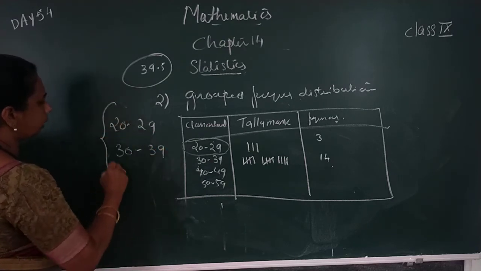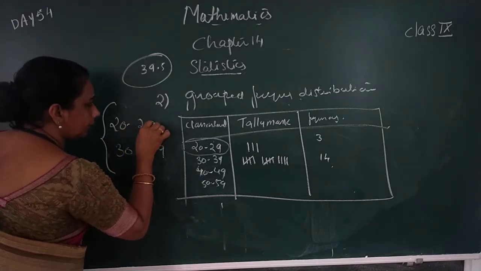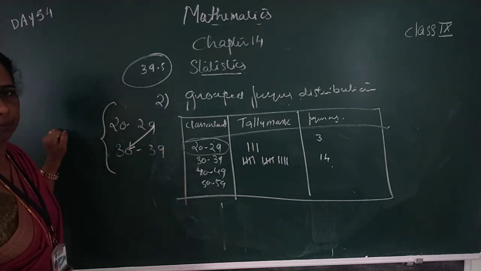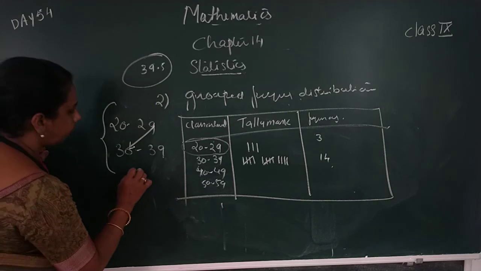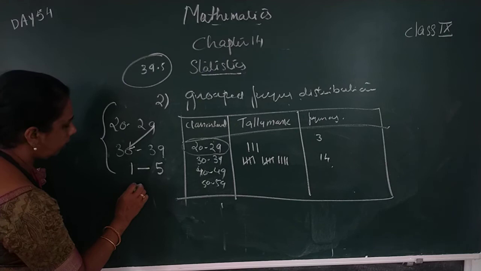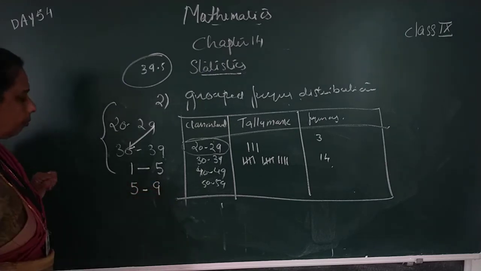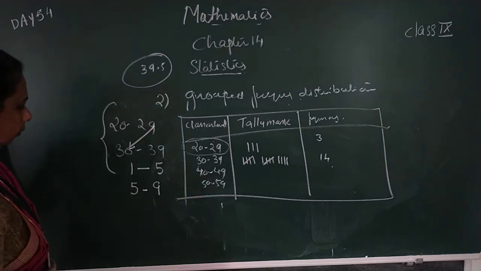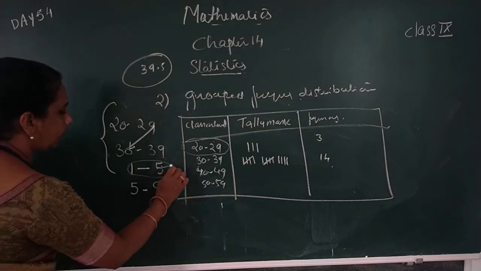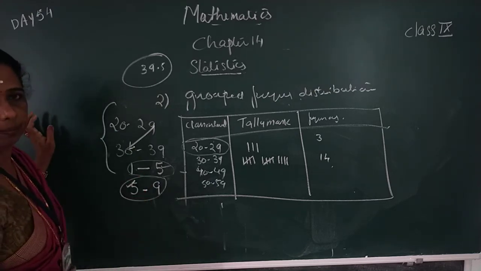If the given two class intervals are continuous, then the upper limit of the first class interval is equal to the lower limit of the second class interval.